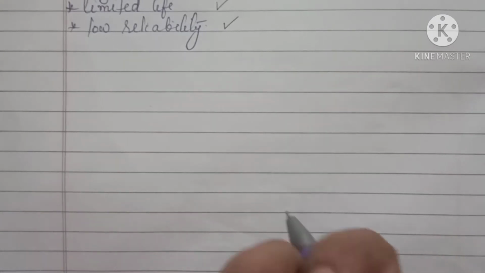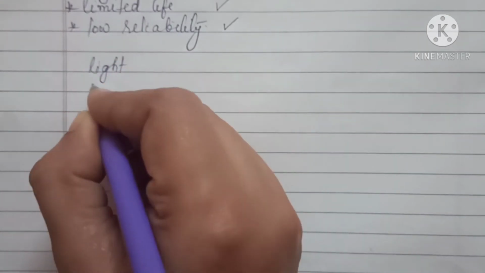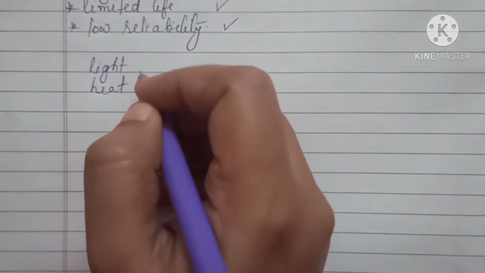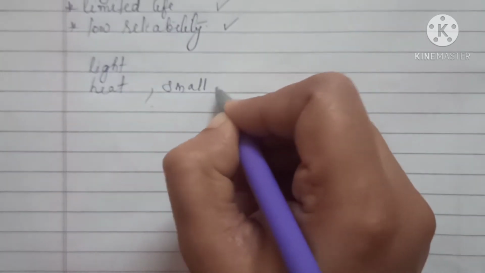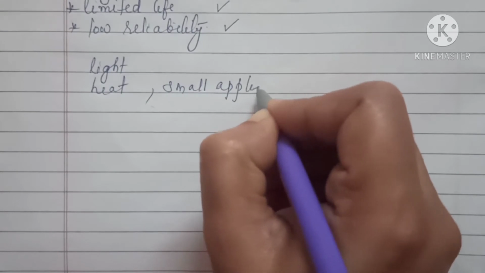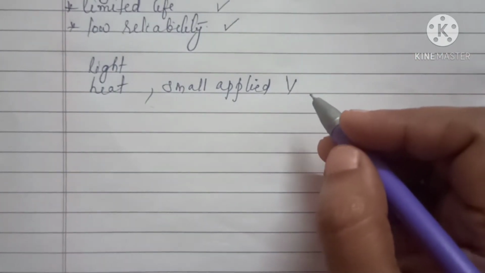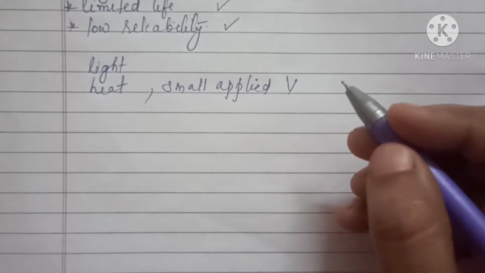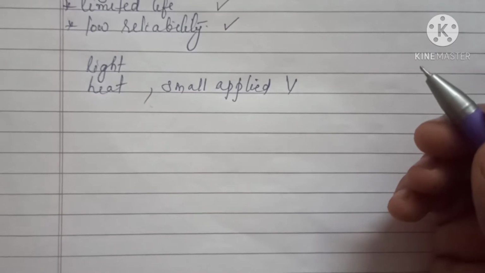In the case of semiconductors, simple excitation with the help of light, heat, or a small applied voltage can change the number of charge carriers. For example, electrons are a kind of charge carrier.